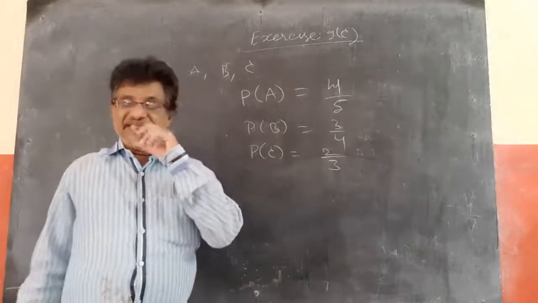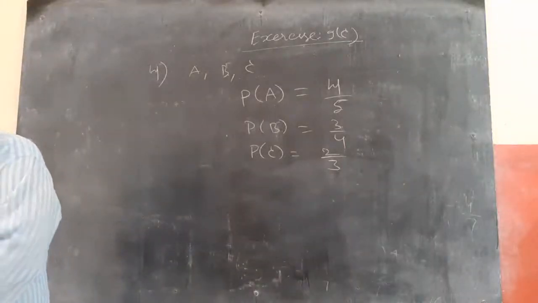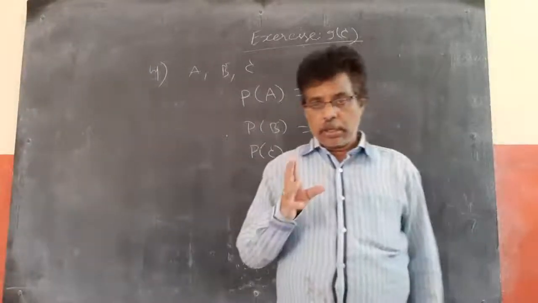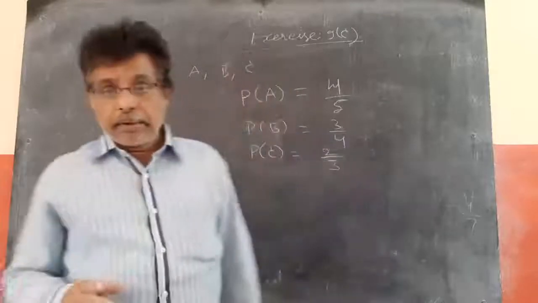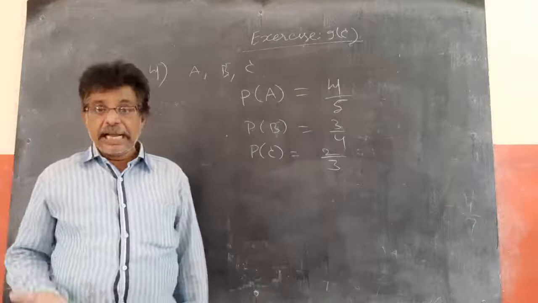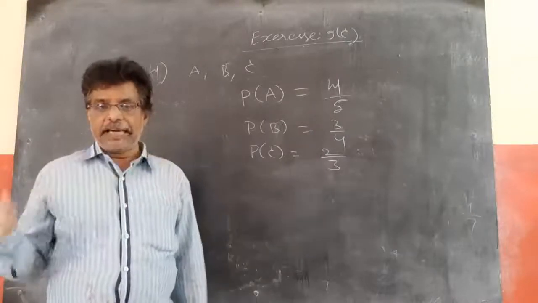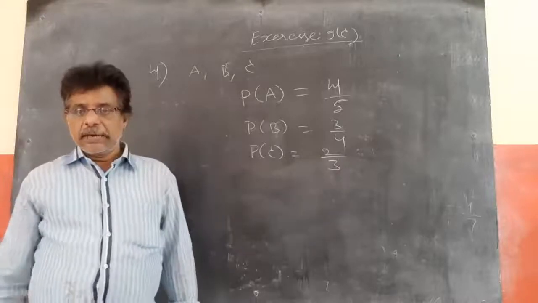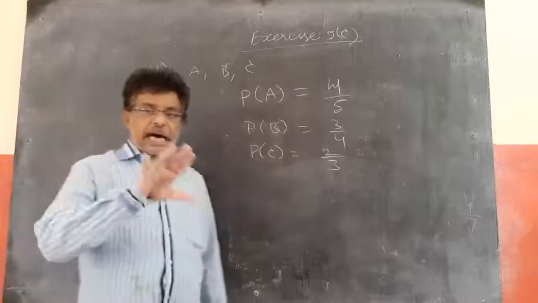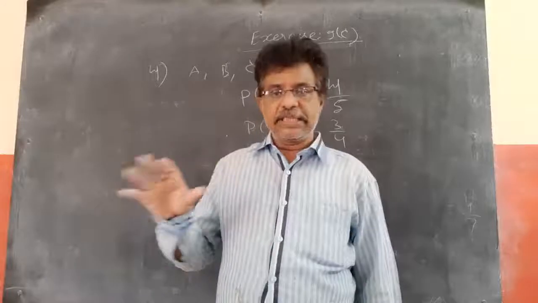And the most important thing being asked is to find the probability that at least 2 of them will hit the balloon. They are hitting the balloon, and listen carefully: A can hit the balloon, B can hit the balloon, C can hit the balloon, independently. Shooting of A does not depend on B. A individually shoots, B individually shoots, C individually shoots. So A, B, C, all three are independent events. This is the most important point.